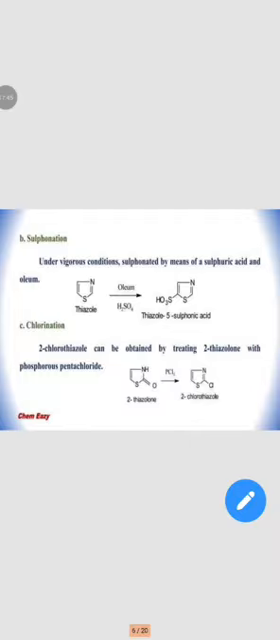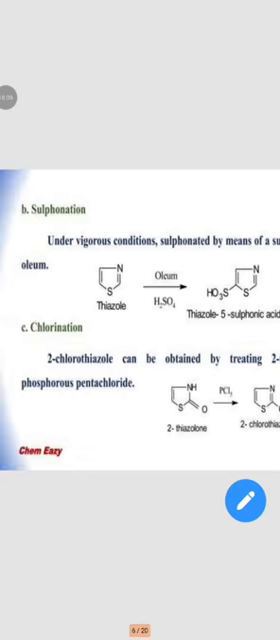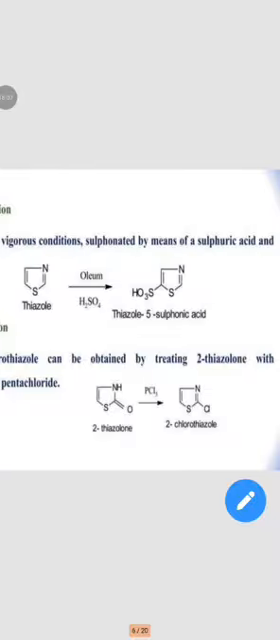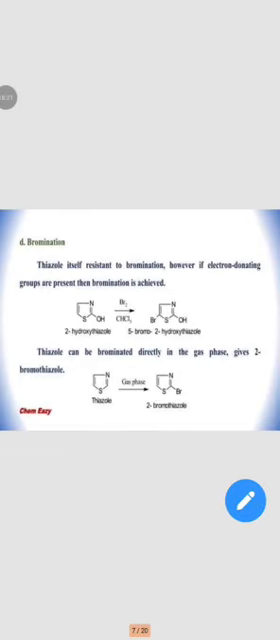Then sulfonation. Under vigorous conditions, thiazole is sulfonated by means of sulfuric acid and oleum. So thiazole is reacted with sulfuric acid H2SO4 and oleum to form thiazole-5-sulfonic acid. Then chlorination. 2-chlorothiazole can be obtained by treating thiazolone with phosphorus pentachloride to form 2-chlorothiazole.